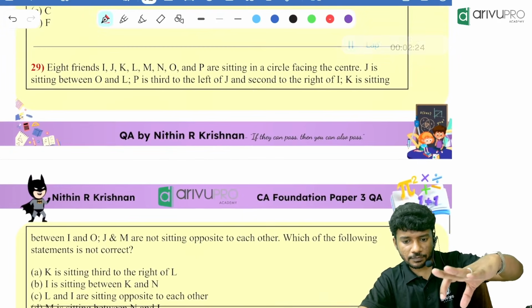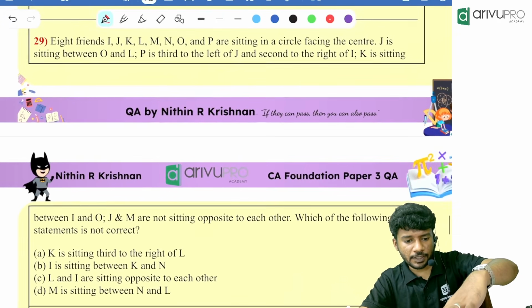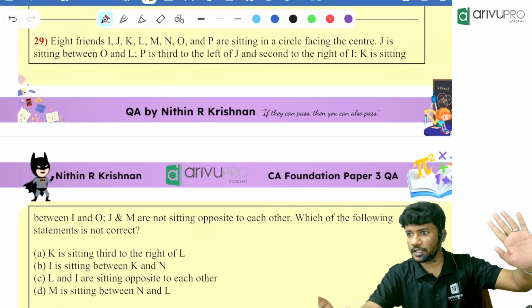Solve it. Is it visible for all the people? Yes. Everything is visible, right?